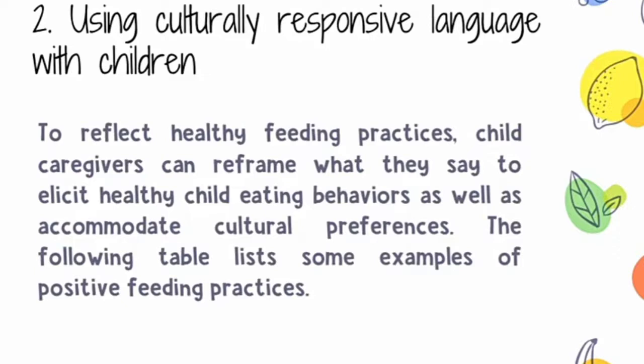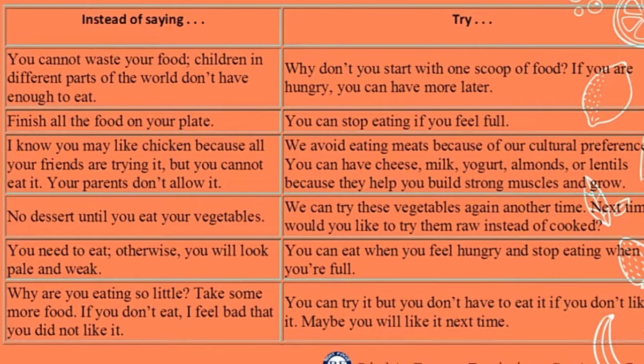Number two is using culturally responsive language with children. To reflect healthy feeding practices, child caregivers can reframe what they say to elicit healthy child eating behavior as well as accommodate cultural preferences. The following table shows some examples of positive feeding practices. For example, instead of saying, "You cannot waste your food, children in different parts of the world don't have enough to eat," try to say, "Why don't you start with one scoop of food? If you are hungry, you can have more later."